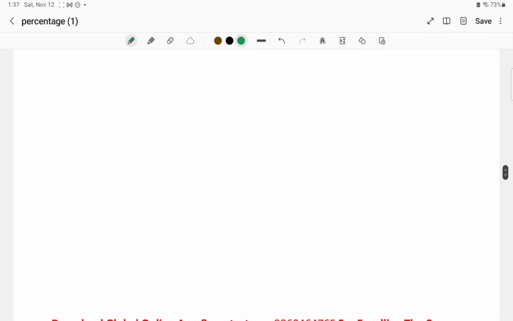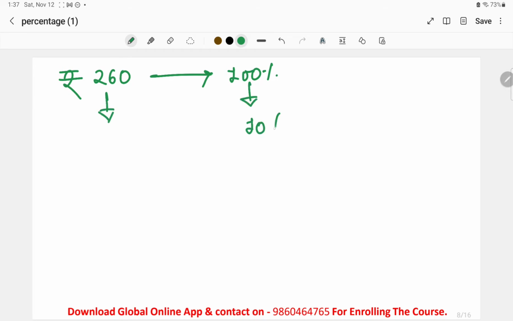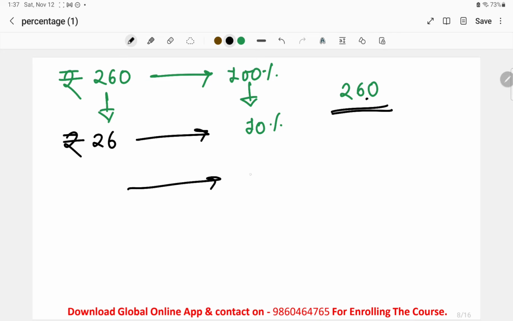Next, we have taken the use of the shortcut method. In the case of the shortcut method, I have given you an example. The same example I repeated to you, that if 260 rupees is given, we have to consider it as 100% in itself. So we have to find the 10% of this rupees 260. What you will do is just put one decimal point from your right hand side in that given quantity. If you put one decimal point, it is equivalent to 10%, and if you put the decimal point after two digits, it is equivalent to 1% of that particular amount, that is rupees 260 over here.